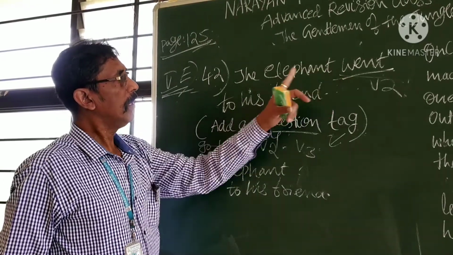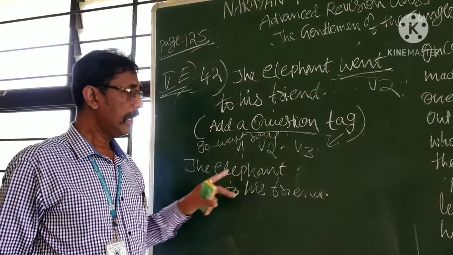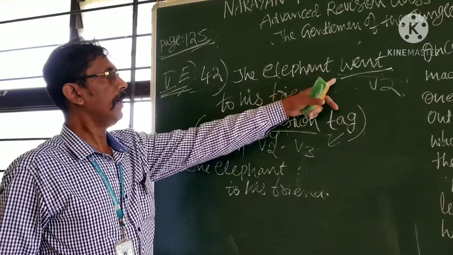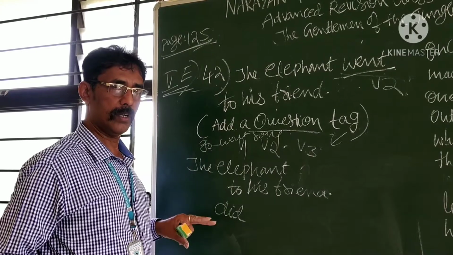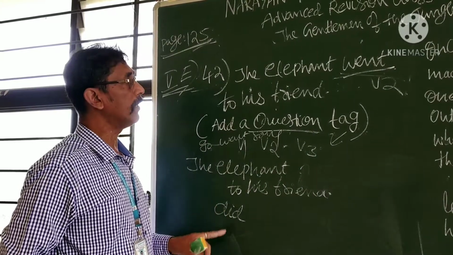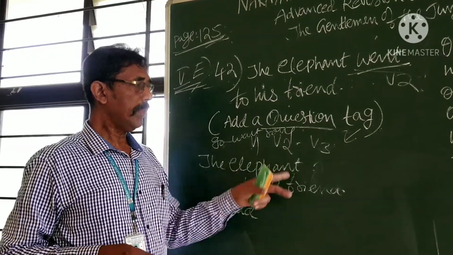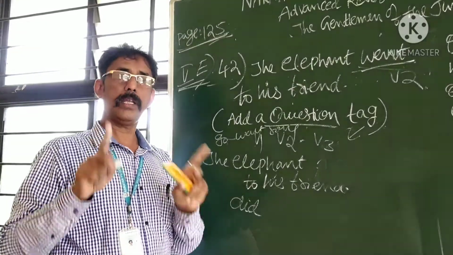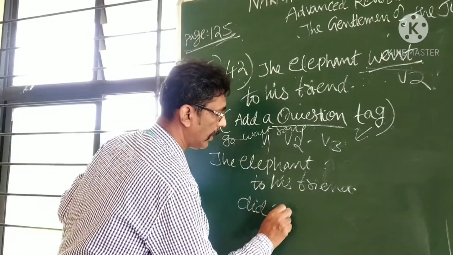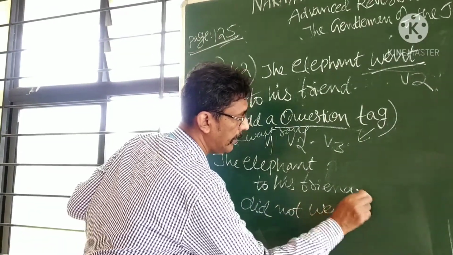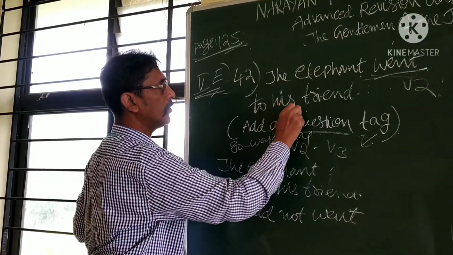Then here is V2. It is called the main verb. What is required? A helping verb is required. When V2 is found, what is the helping verb? Did. Understood? That is why you must select did. If the elephant goes, what is it? V1 plus does. They go, do. He goes, does. He went, did. Okay? Did not. Again, he did not went. The elephant did not went to his friend.